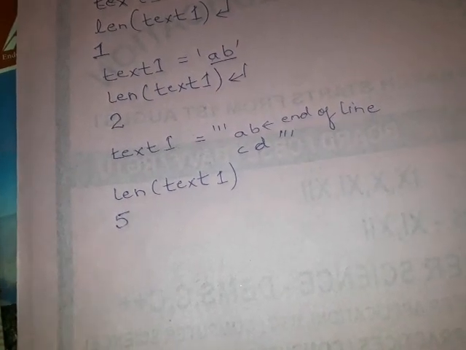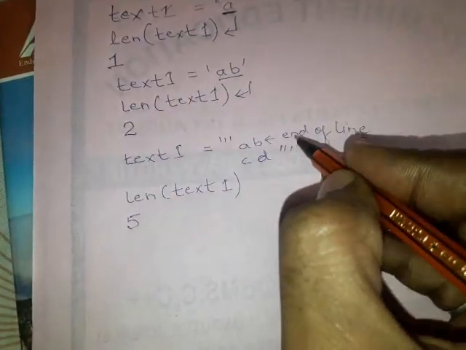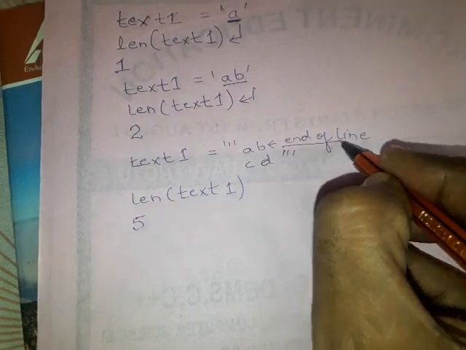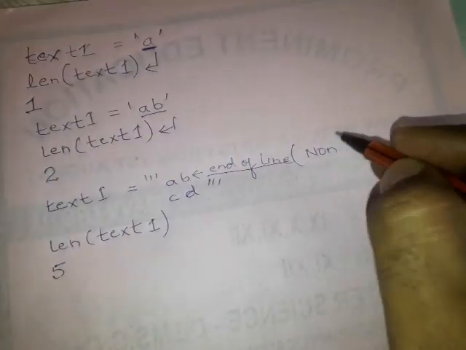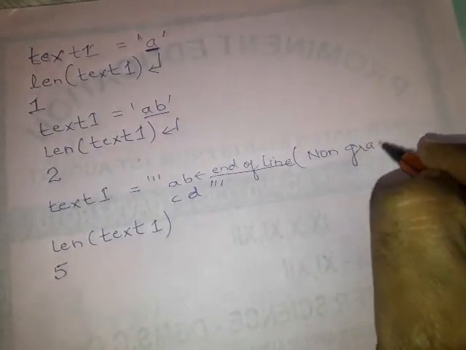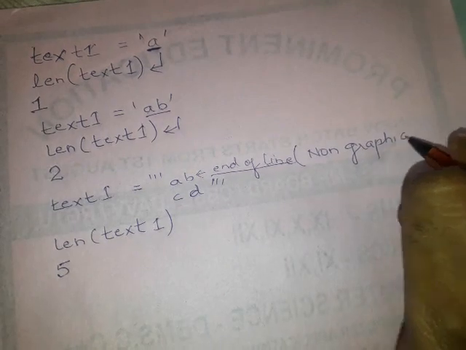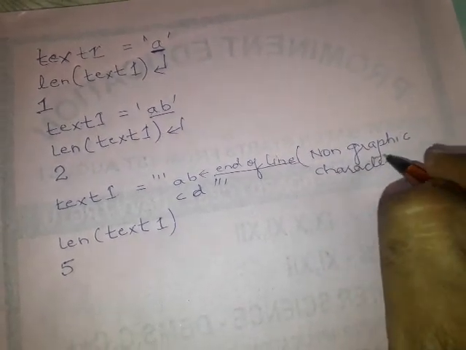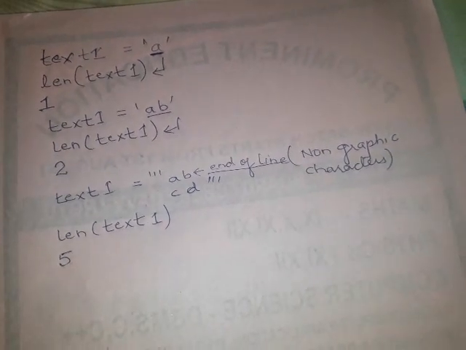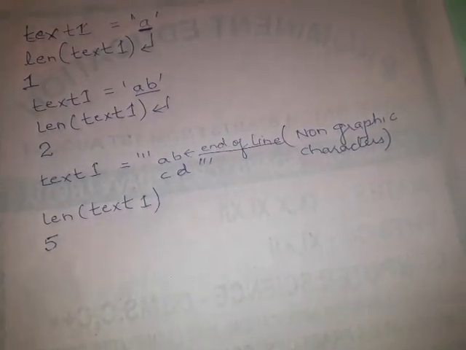This end of line character is a non-graphical character. These are called non-graphic characters. Okay, these non-graphic characters are not visible on your screen, but they are counted by the Python programming language.